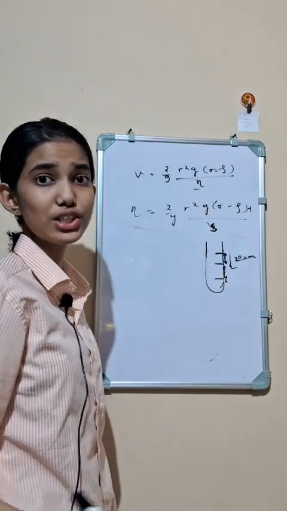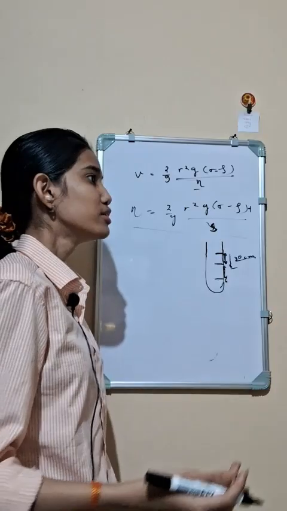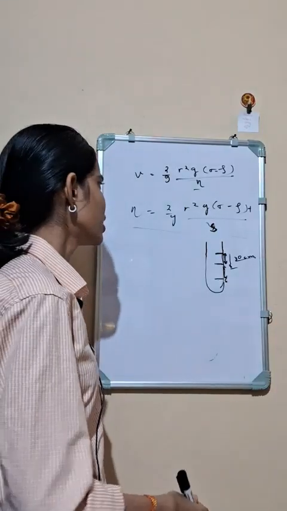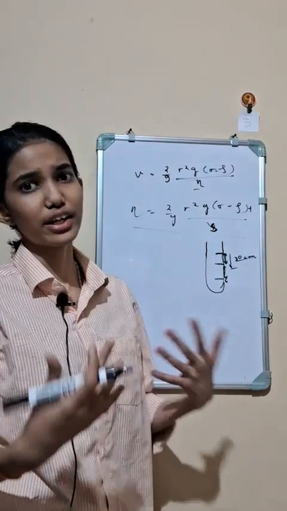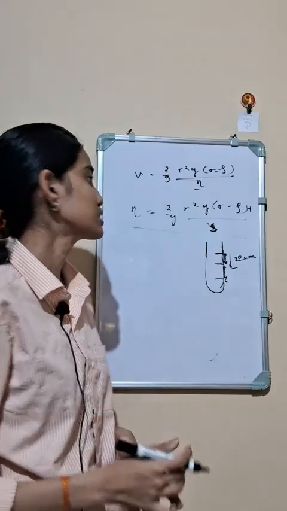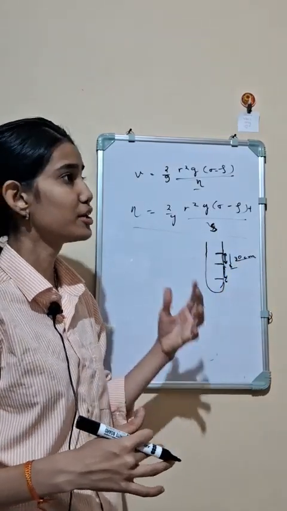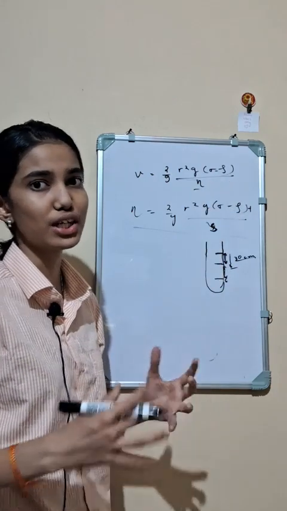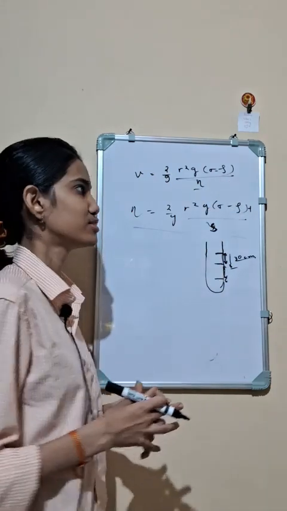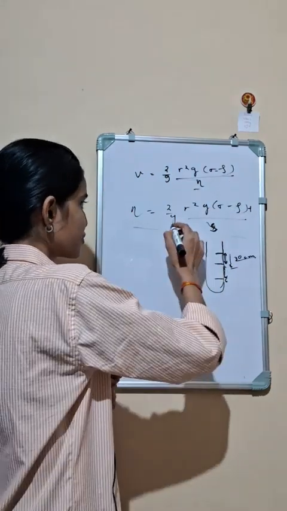We know about g, 980 or 981 centimeter per second square, or we can say 9.8 meter per second square. As we are dealing in CGS units, it is better to take g as 981 or 980 centimeter per second square.